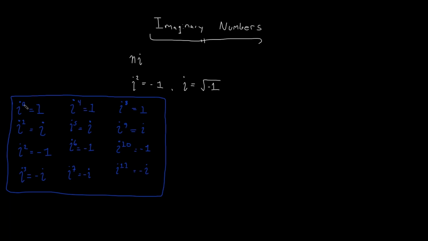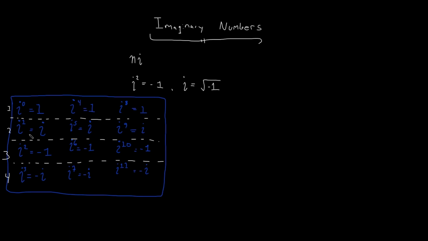So if you go 1, 2, 3, 4, such is true across this entire sequence, because if you look at this, in the brackets, all of these are the same, right? i raised to the power of 0 is 1. i raised to the power of 4 is 1. i raised to the power of 8 is 1, and it's going to continue throughout.